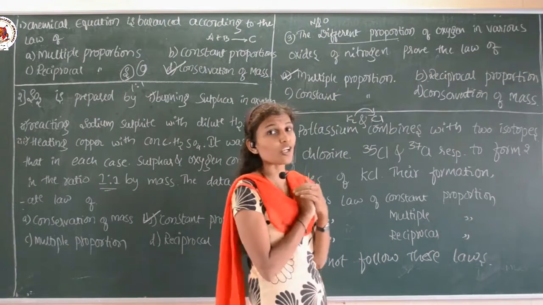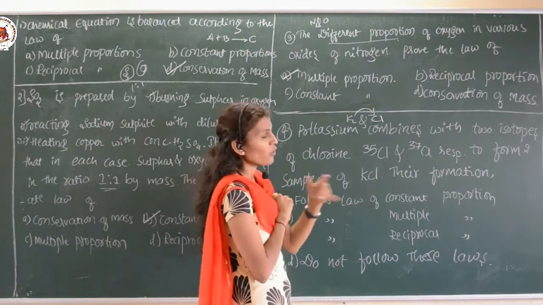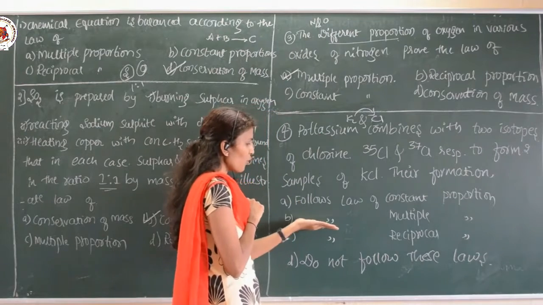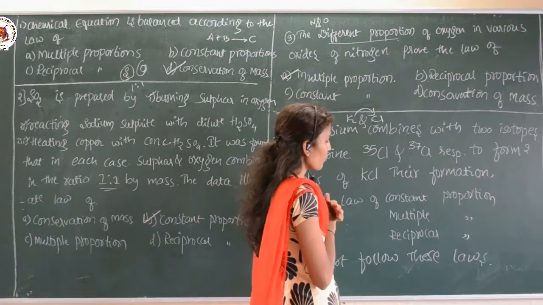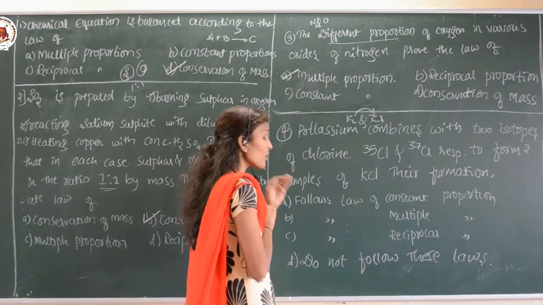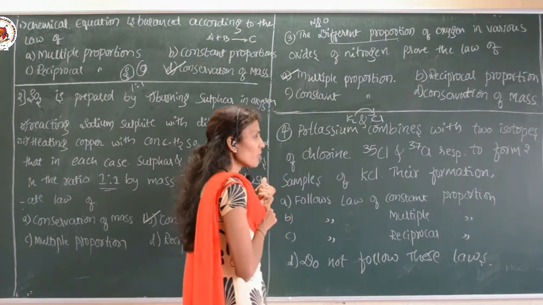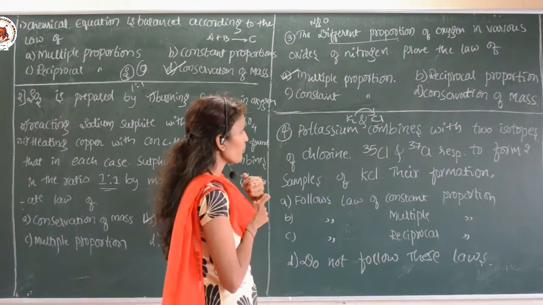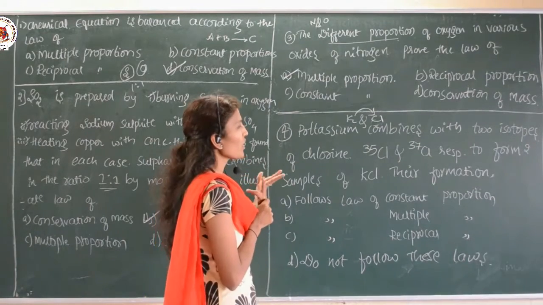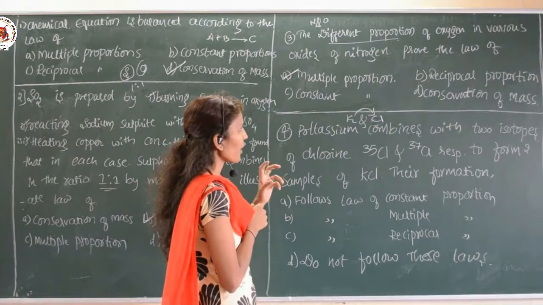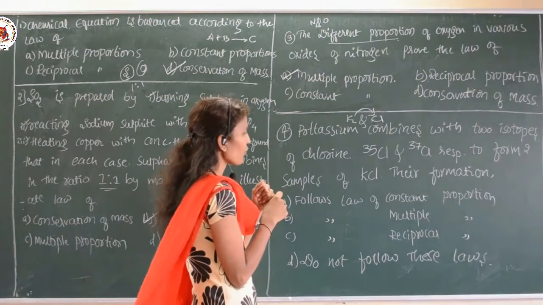So whatever the product formed, their formation, whether it follows the law of constant proportion, or the law of multiple proportion, or the law of reciprocal proportion, or it does not follow any of these rules. So look at the question. Potassium is combining with the two isotopic forms. Here they have not mentioned any proportion of their mass, definite proportion or different proportion, anything.